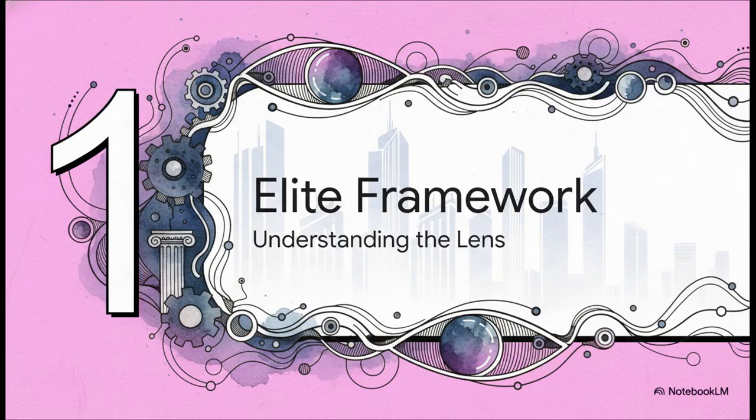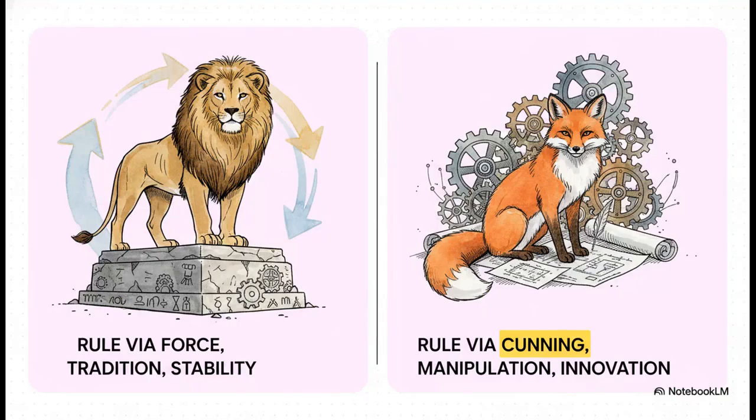Section 1. Understanding the elite framework. Before we look at history, we really have to understand what exactly an elite is from a sociological perspective. The Italian sociologist Vilfredo Pareto categorized that tiny fraction of society that actually holds power into 2 really distinct psychological types. On the left, we've got the lions. These are the elites who rule through pure force, tradition, and authority. They absolutely value stability above all else. Then, on the right, you have the foxes. Foxes govern through cunning, manipulation, and innovation. Pareto argued that history is essentially just the story of one elite group replacing another, constantly cycling between these 2 modes of control, force versus manipulation.